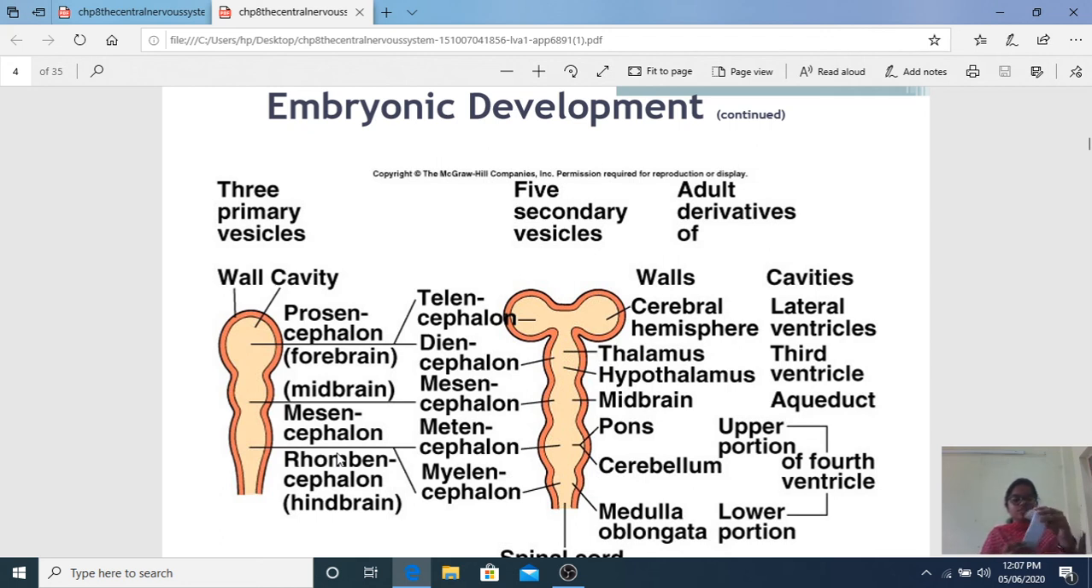In total, first there were three, the first is again divided into two, and the last one also develops into two, and the spaces within them form the cavities. The space within the telencephalon forms the lateral ventricles, and the space within the diencephalon forms the third ventricle. The third ventricle leads into the fourth ventricle, which is formed in the rhombencephalon, and the space between them forms the aqueduct.